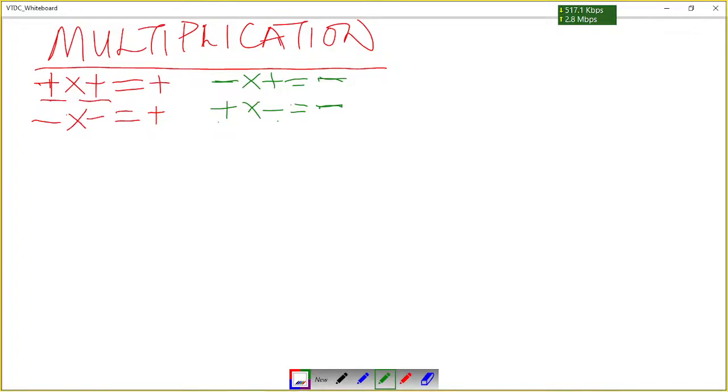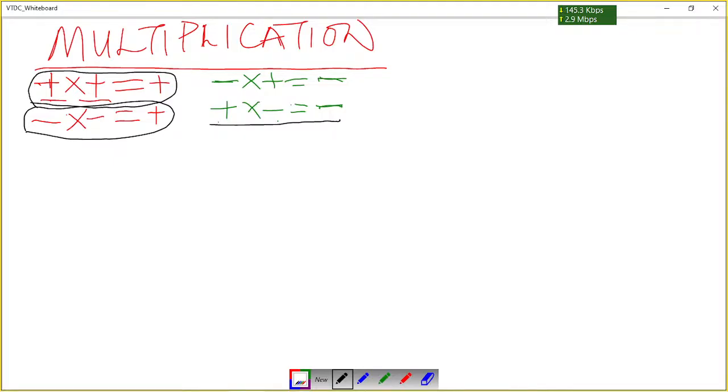So now these are the rules. I've just used the signs, but this is what they mean. Let me go through again. Let me start with this one here on top. When you multiply positive numbers, your answer will be a positive. When you multiply two negative numbers, your answer will be a positive. When you multiply a negative by a positive, your answer will be a negative. When you multiply a positive by a negative, your answer will be a negative.